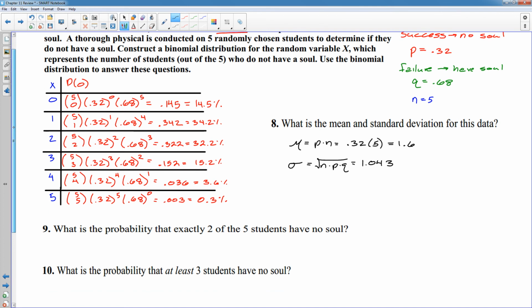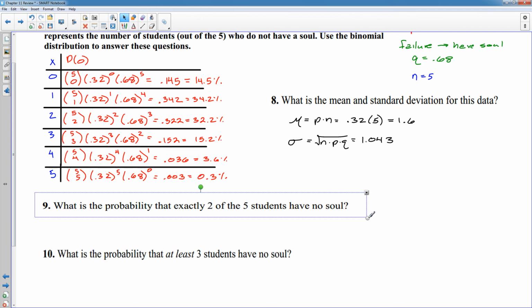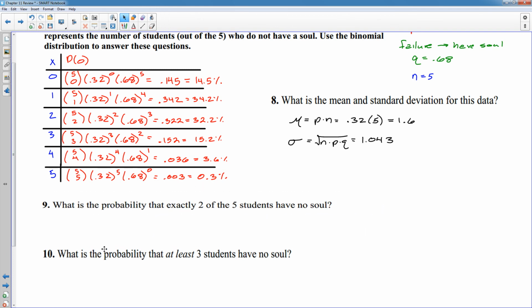Now we do need the table to answer these other 2 questions. What is the probability that exactly 2 of the 5 students have no soul? And that one's not too bad, because that's simply that percentage right there. So the probability that exactly 2 of the 5 do not have a soul will be 32.2%.